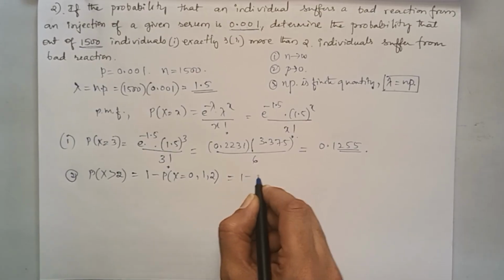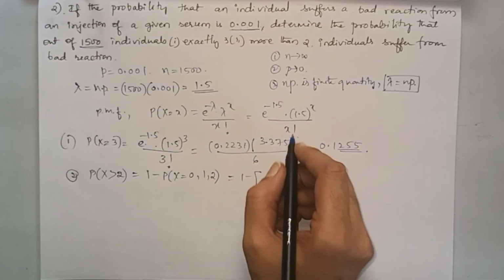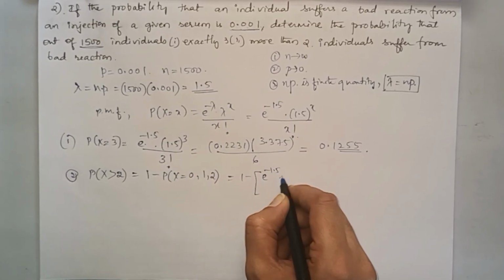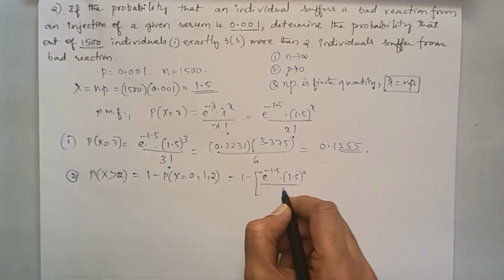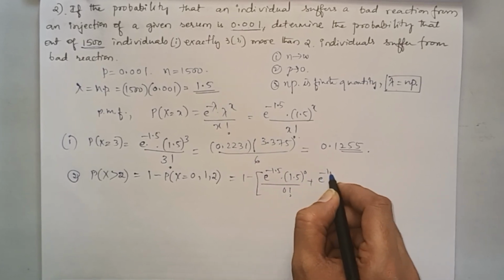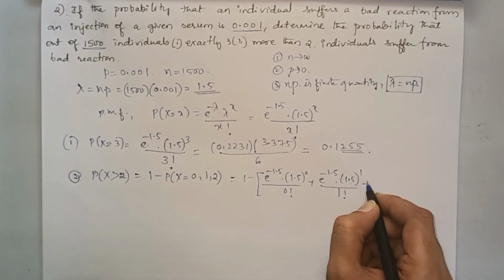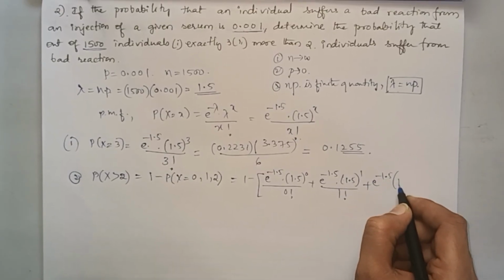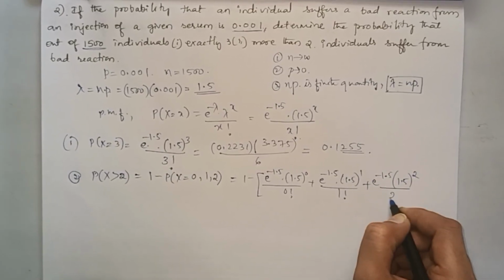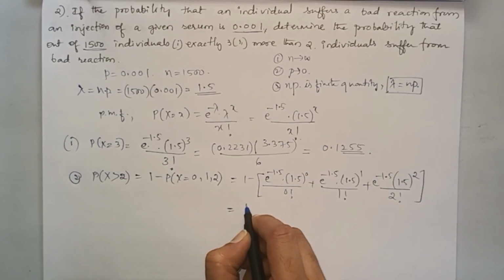So 1 minus probability of x equal to 0, which is e power minus 1.5 into 1.5 power 0 by 0 factorial, plus e power minus 1.5 into 1.5 to the power 1 by 1 factorial, plus e power minus 1.5 into 1.5 to the power 2 by 2 factorial. Let us simplify this.